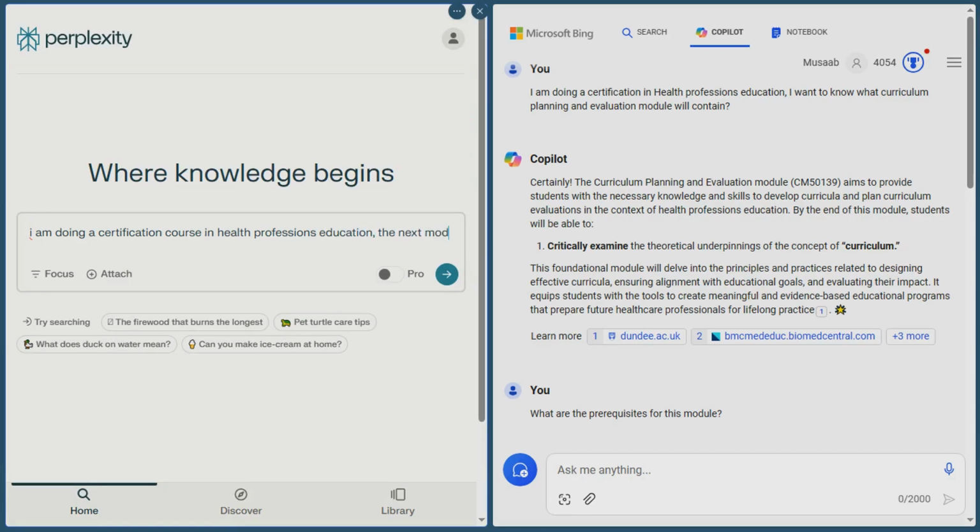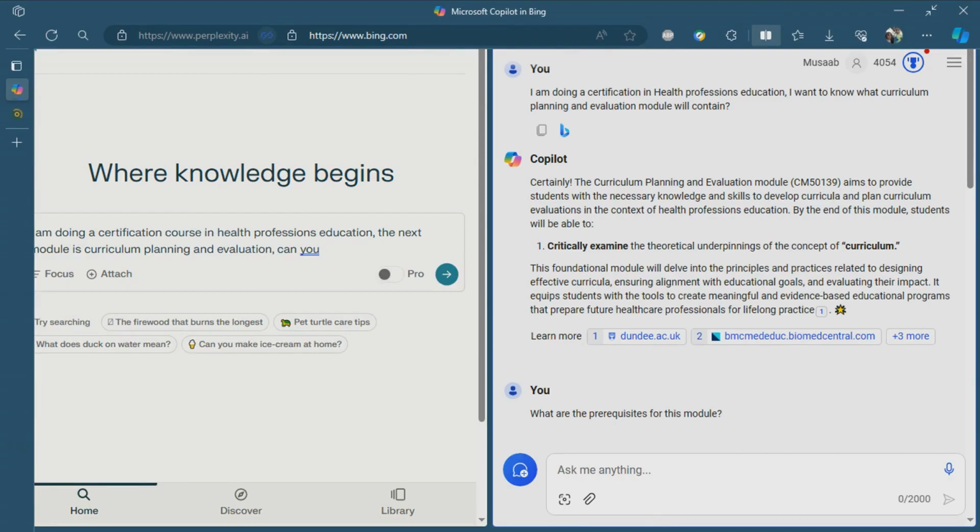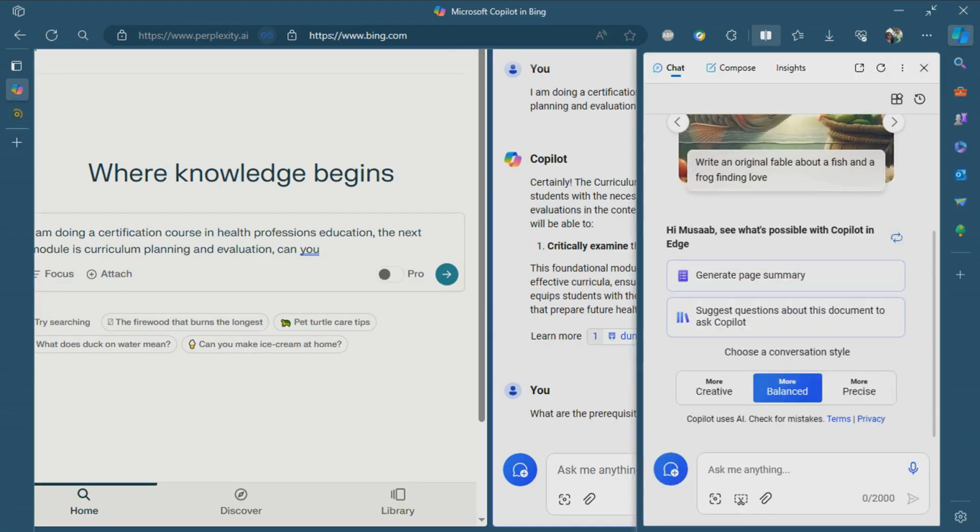So here we can see there is a NUMS certificate in health professions education. Now we are going to write a prompt in Perplexity AI. Here you can see the screen. I am going to write, I am doing a certification course in health professions education. It is going to take a little bit of time. As you can see, I have opened another window of Microsoft Bing, in which I have written a prompt that is slightly different from Perplexity AI, and it has given me a small answer. I am going to restart that thread.